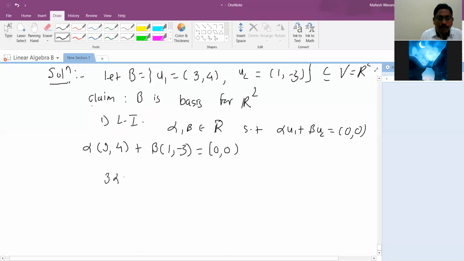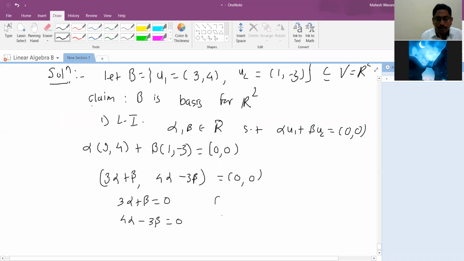And it is 3 alpha plus beta, 4 alpha minus 3 beta. Under the equality of two elements in R2, 3 alpha plus beta has to be 0 and 4 alpha minus 3 beta has to be 0. So you are writing a linear system 3, 1, 4, minus 3, with unknowns alpha, beta. It's a square system, and we check if it's invertible.